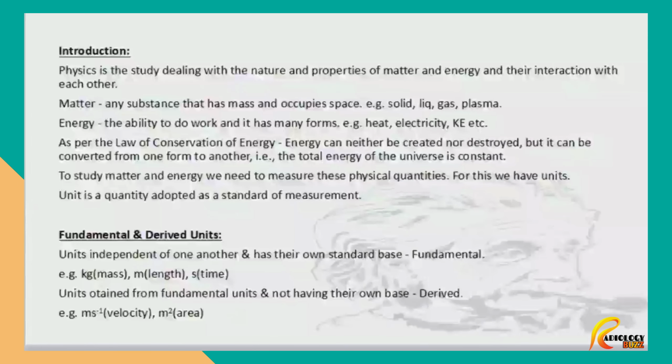Units which are independent of each other and have their own standard base are called as fundamental units. Example, kilogram, meter, seconds, etc. The units obtained from the fundamental units and not having their own base are called as derived units. For example, we have velocity, for which the unit is meter second raised to minus 1, and area, meter raised to 2.